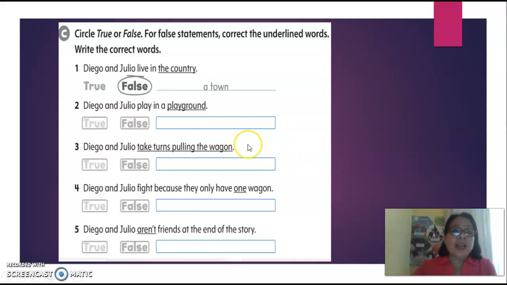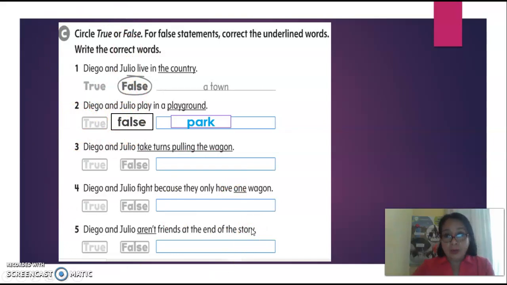For example, Diego and Julio live in the country. It is false. They don't live in the country. They live in a town. Please read the number 2. Diego and Julio played in a playground. False. They didn't play in the playground. They played in the park. So when the sentence is false, make the correction, please. This information will be done by you individually, okay? Check your answers with the ebook.